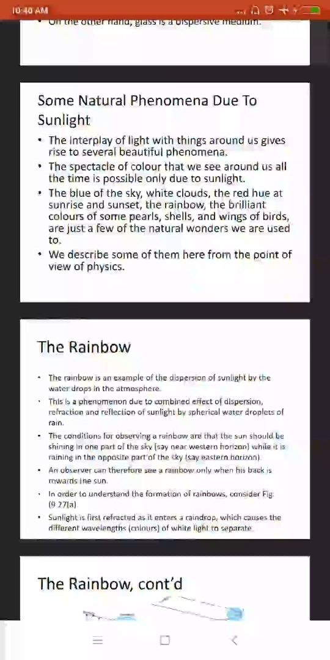Hello students, let us start our new session of chapter number 9, Ray Optics and Optical Instruments, with the topic Some Natural Phenomena Due to Sunlight. Here, the light present around us gives several beautiful phenomena. The colors that we see around us all the time are possible due to sunlight only.